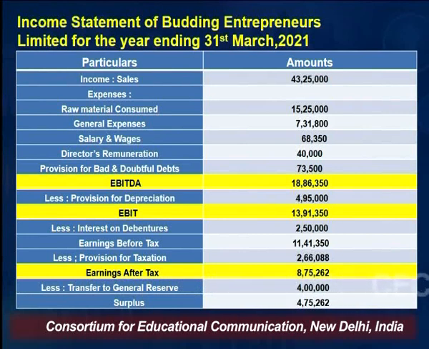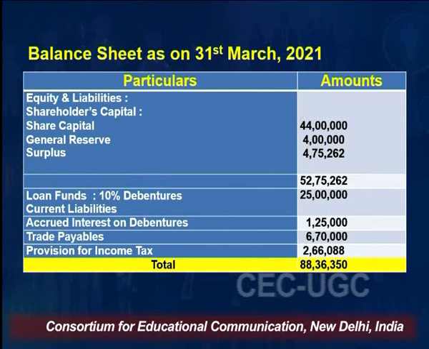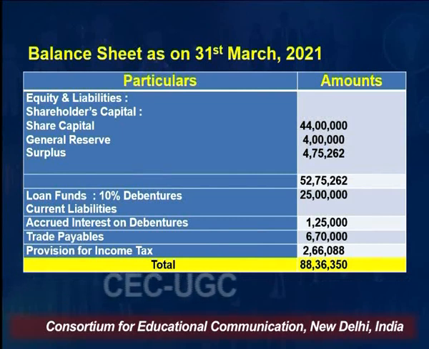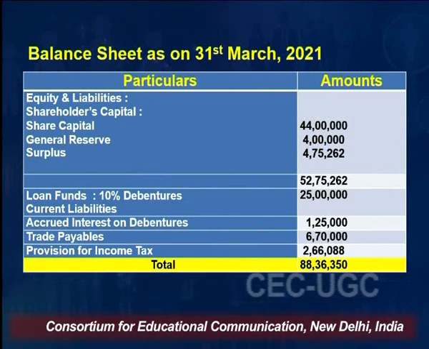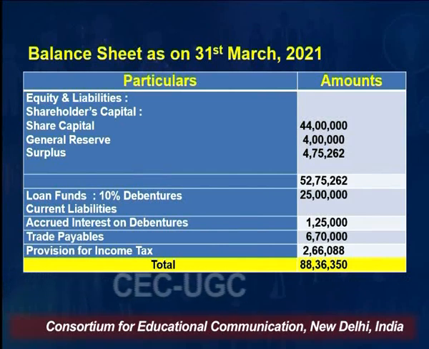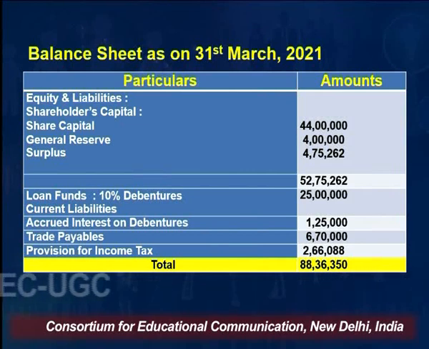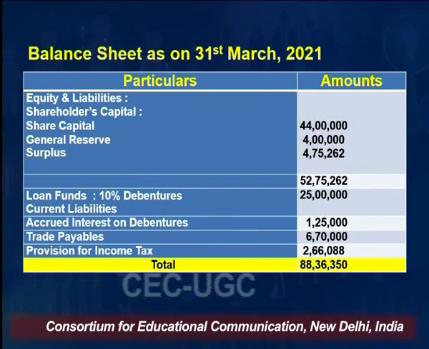This is the income statement of this company, and remember, it's a newly established company, and this is the income statement of its first year. And then comes the balance sheet as on 31st March 2021. If you look at the balance sheet, they have equity and liabilities, wherein we have share capital, reserve and surplus, we have general reserve, and then we have surplus. Apart from that, the company is having 10% debentures, current liabilities, which comprise accrued interest on debentures, trade payables, provision for income tax, making it a total of 88,36,350. This is the liability side of the balance sheet.